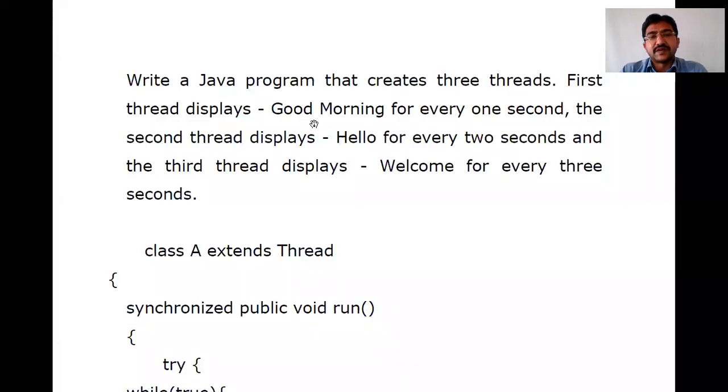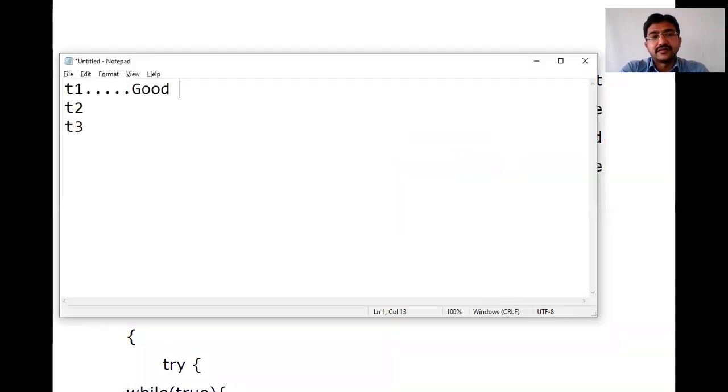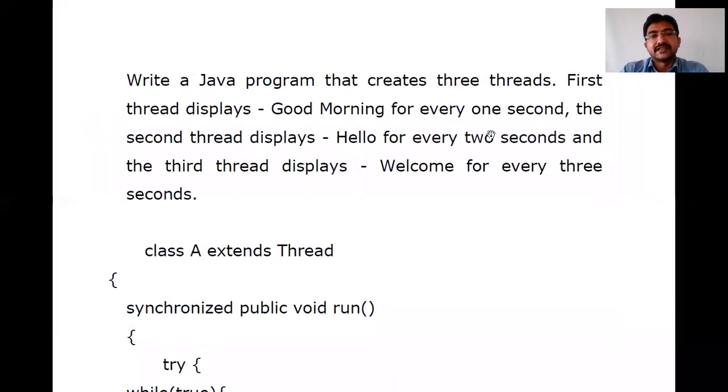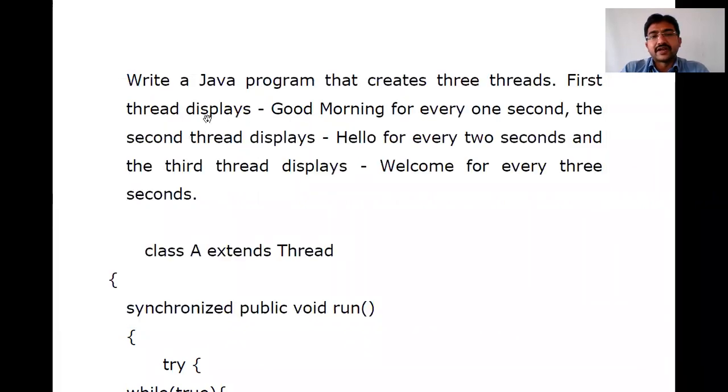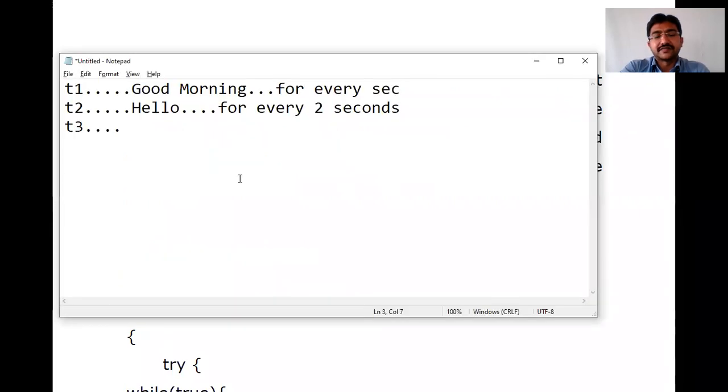As per this program, we have to create 3 threads. The first thread displays good morning, it has to display good morning every second, right? The second thread displays hello every 2 seconds. Now the third thread has to welcome every 3 seconds.